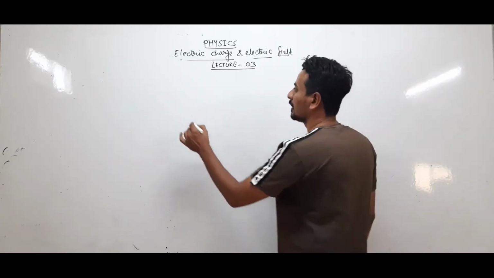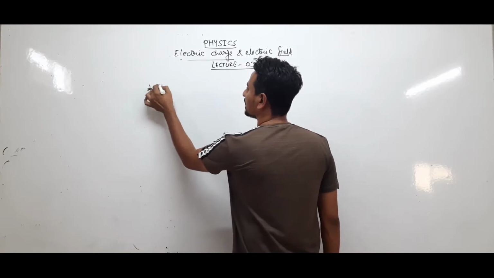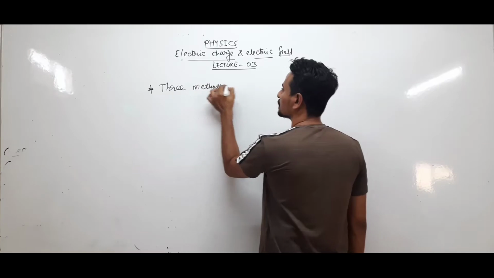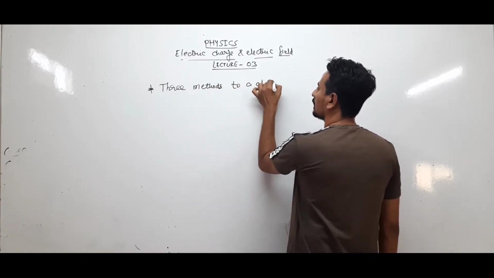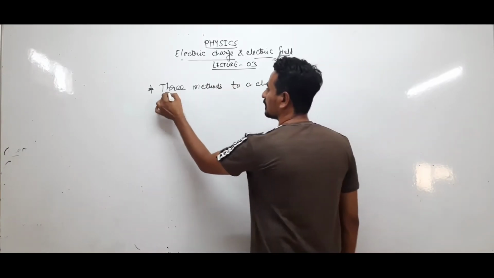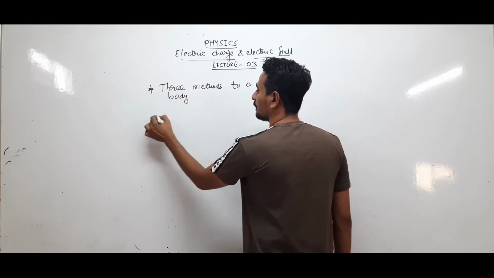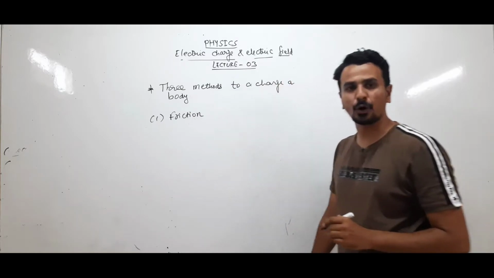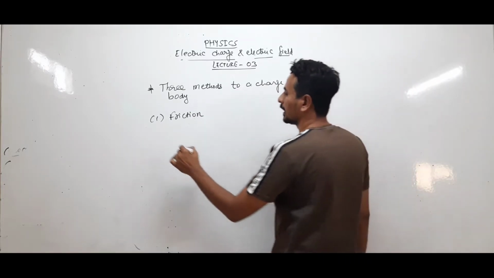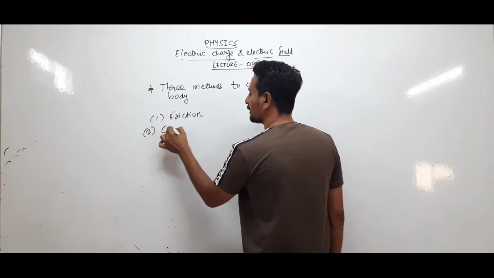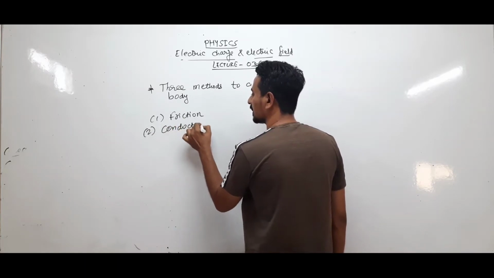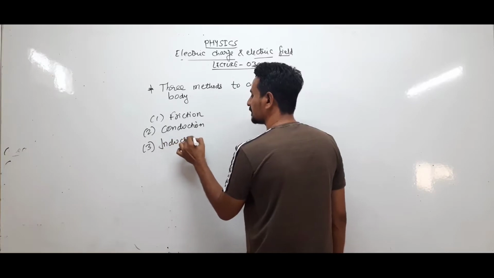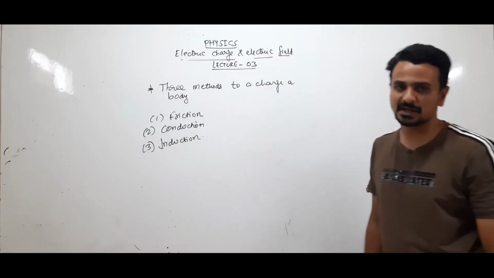See, basically there are 3 methods to charge a body. First is very easy, friction, that means charging a body with the help of friction. Second one is charging with the help of conduction, and the last one is induction. Turn by turn we will see all the 3 methods of how we can charge a body.